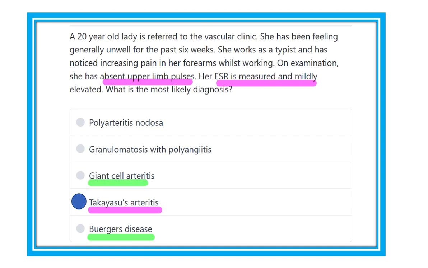Giant cell arteritis usually presents with headache, vision loss and visual involvement. Granulomatosis with polyangiitis is also not true, and polyarteritis nodosa is also not true.